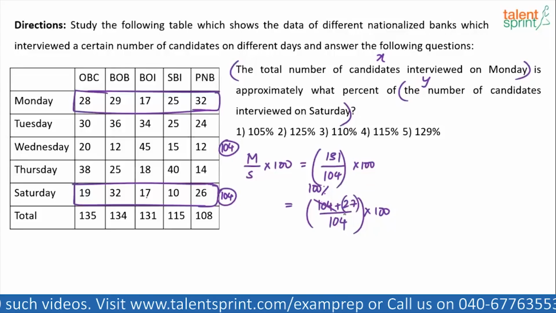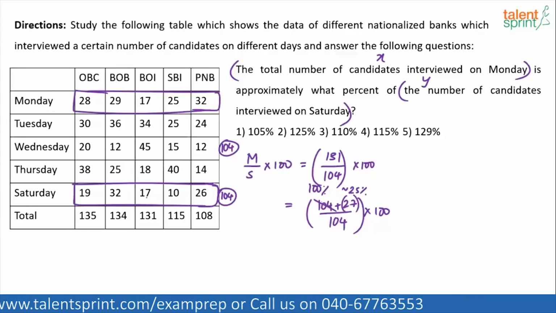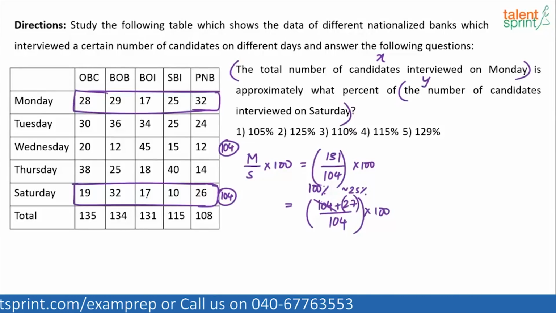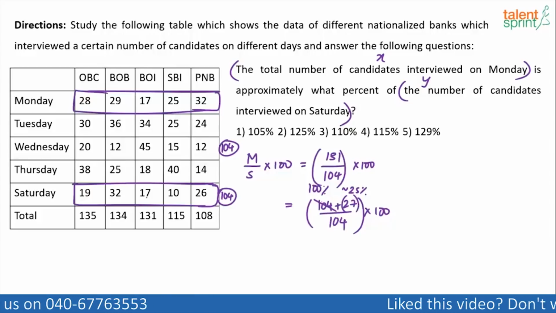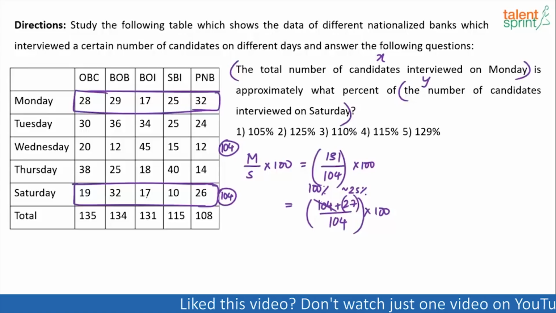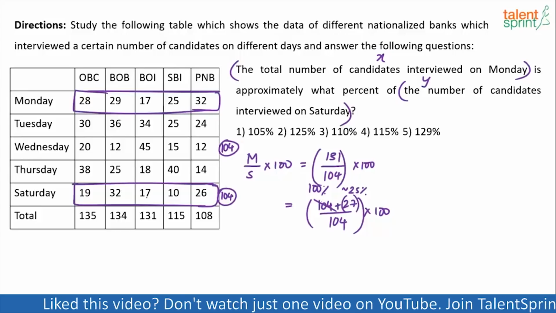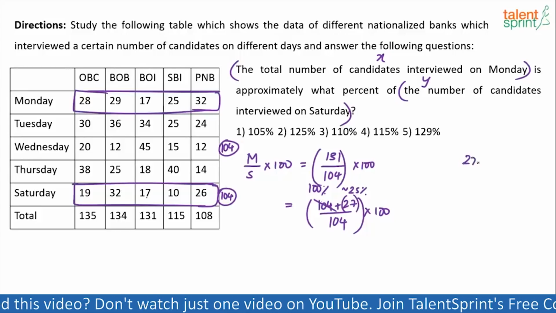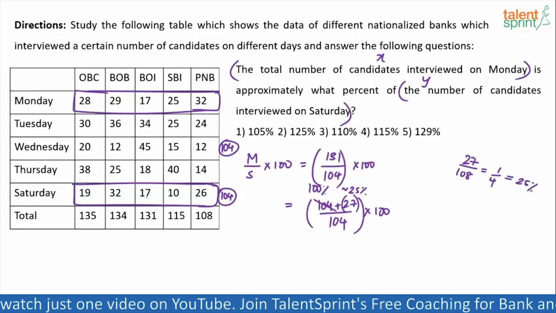Yes or no? It will be less than 25%. Approximately 25%. You're getting it? 27 by 104 is about 25%. 27 by 108 is exactly 25%. 27 by 104 will be around 25%. A little more than 25% actually. More than 25% or less than 25%? It will be slightly more than 25%. You're getting it? See, 27 by 108 is equal to 1 by 4, which is equal to 25%.